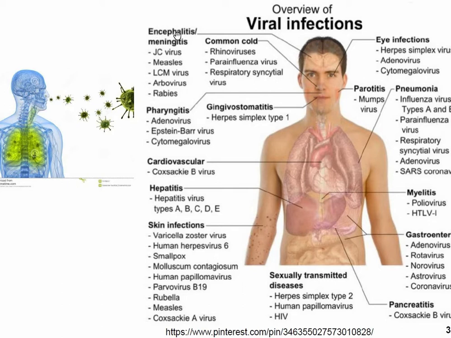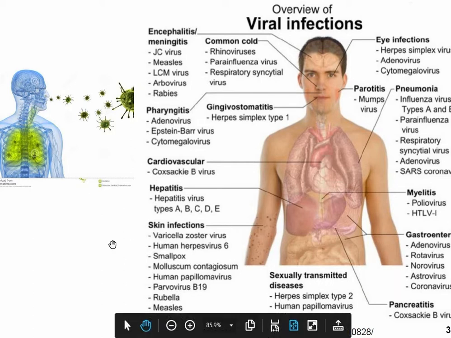In the head there is encephalitis. All these viruses can cause encephalitis. Then in the eye, infection. Then there is the common cold. In the nose, rhinovirus is the most common one. And then there is pharyngitis. Then there is gingivostomatitis, that is in the mouth. Other viruses cause parotitis, in the cheek. And then pneumonia, cardiovascular disease, hepatitis, skin infections, myelitis, enterogastritis. There are lots of places where viruses can cause disease.